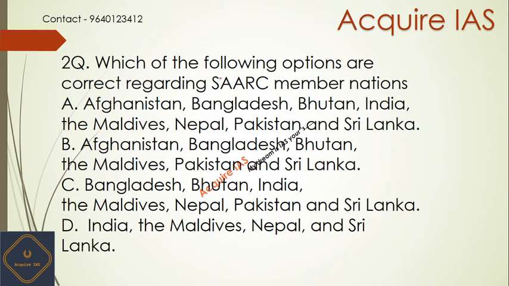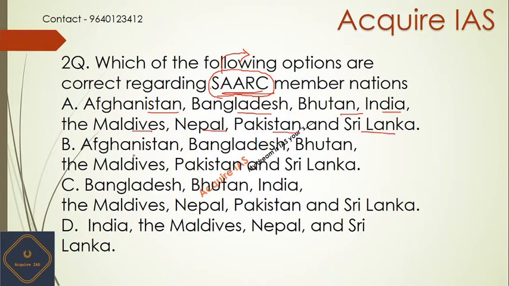Which of the following options are correct regarding SAARC member nations? First of all, let me tell you what SAARC stands for. SAARC stands for South Asian Association for Regional Cooperation. Option A: Afghanistan, Bangladesh, Bhutan, India, Maldives, Nepal, Pakistan and Sri Lanka.